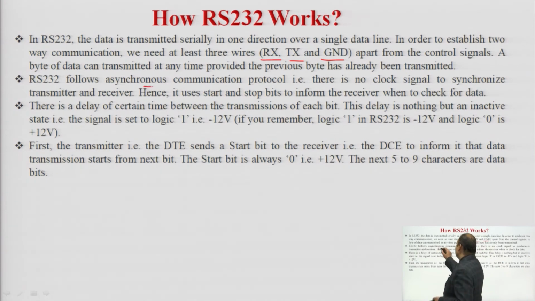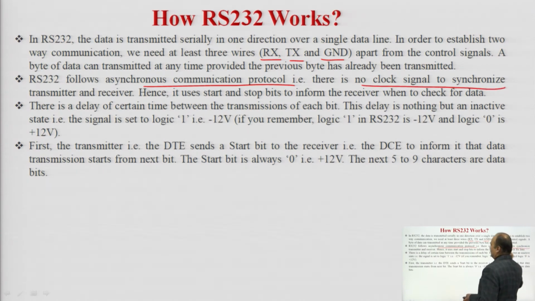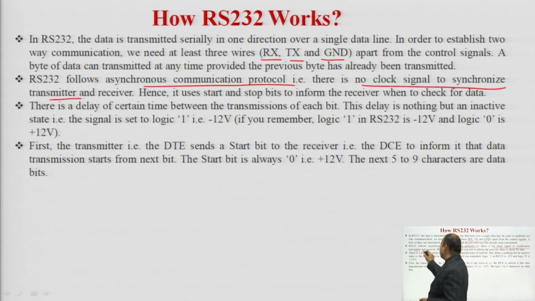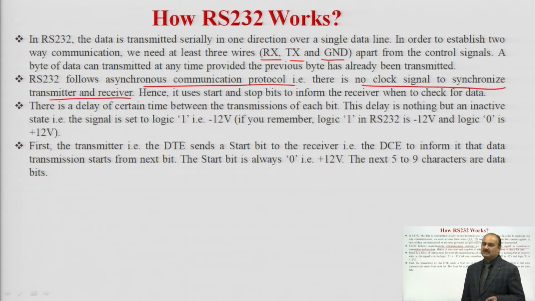RS-232 follows asynchronous communication protocol. So, there is no clock signal to synchronize transmitter and receiver. Remember that in case of asynchronous, there is no clock signal to synchronize the operation of transmitter and receiver. Hence, it uses start and stop bits to inform the receiver when to check for data. So, the synchronization takes place with the help of the start and stop bits.